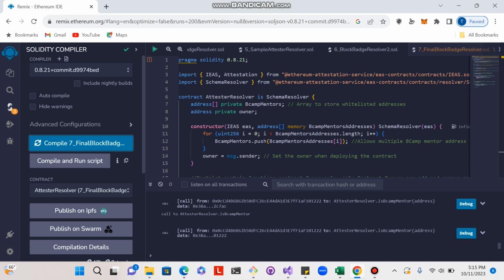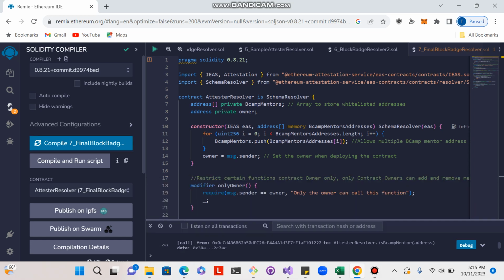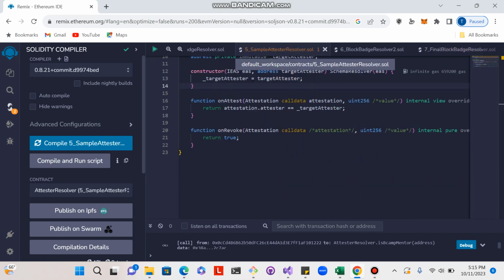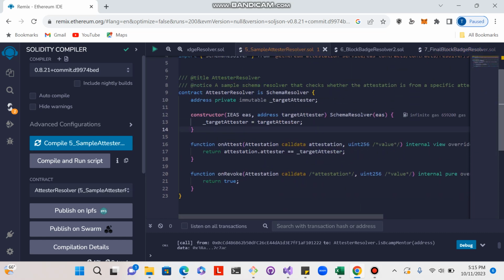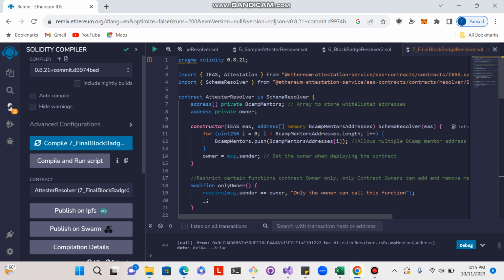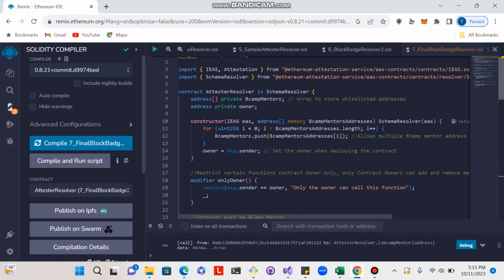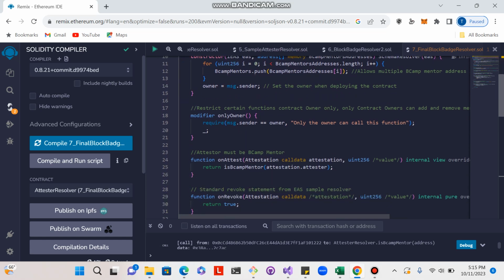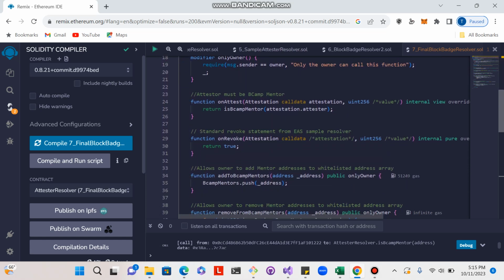But basically, Ali Raza, your contract was great, so I took parts and pieces of your contract along with the sample that EAS had on GitHub, and I got a contract going here on Remix that seems to work. It only allows mentors only to make an attestation.